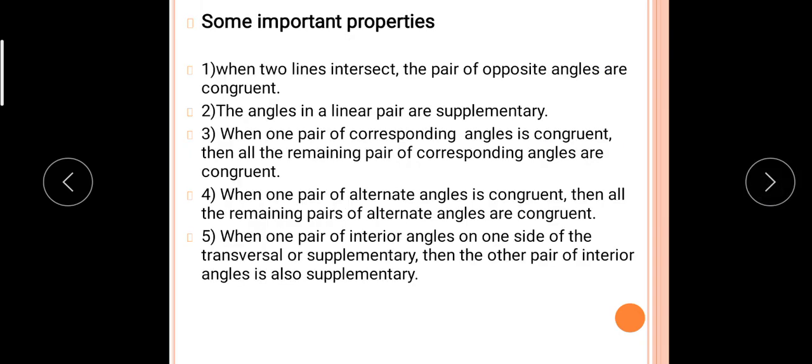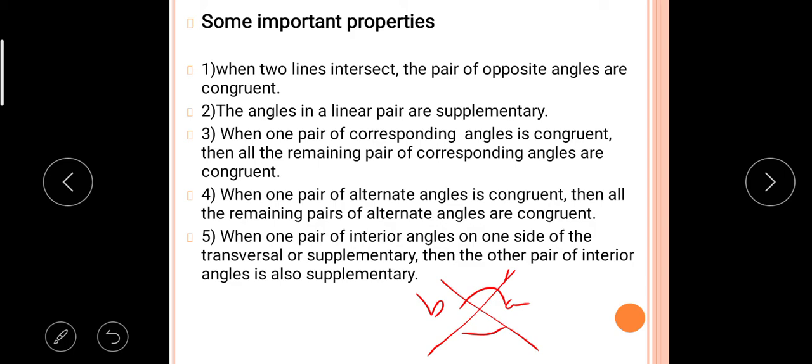Now some important properties. When two lines intersect, the pair of opposite angles are congruent. That is very simple, and you know this if you are drawing two intersecting lines. This angle A and angle B are of equal measure. A and B, these two are opposite angles which are congruent to each other. Similarly, this other pair of angles are also congruent to each other.